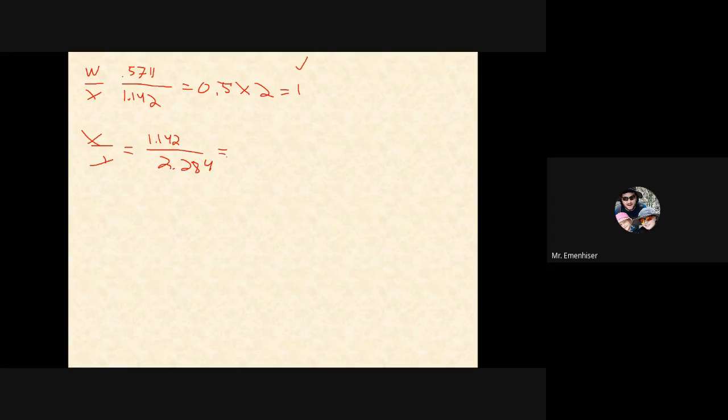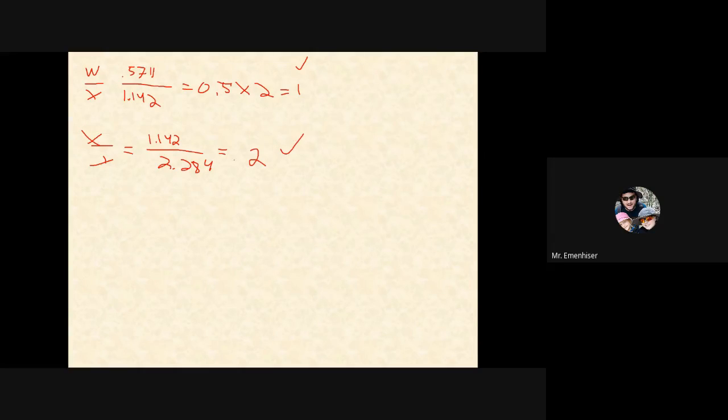So we have W over X, which is 0.5711 divided by 1.142. When I divide that out, I get 0.5, but I can easily make that a whole number by multiplying by 2. So I get a whole number. So that supports the law of multiple proportions. Yes, it's not a whole number when it comes out, but if I multiply by some easy number and double it, then it does make a whole number. X over Y is 1.142 divided by 2.284. If I do that, I get 2.